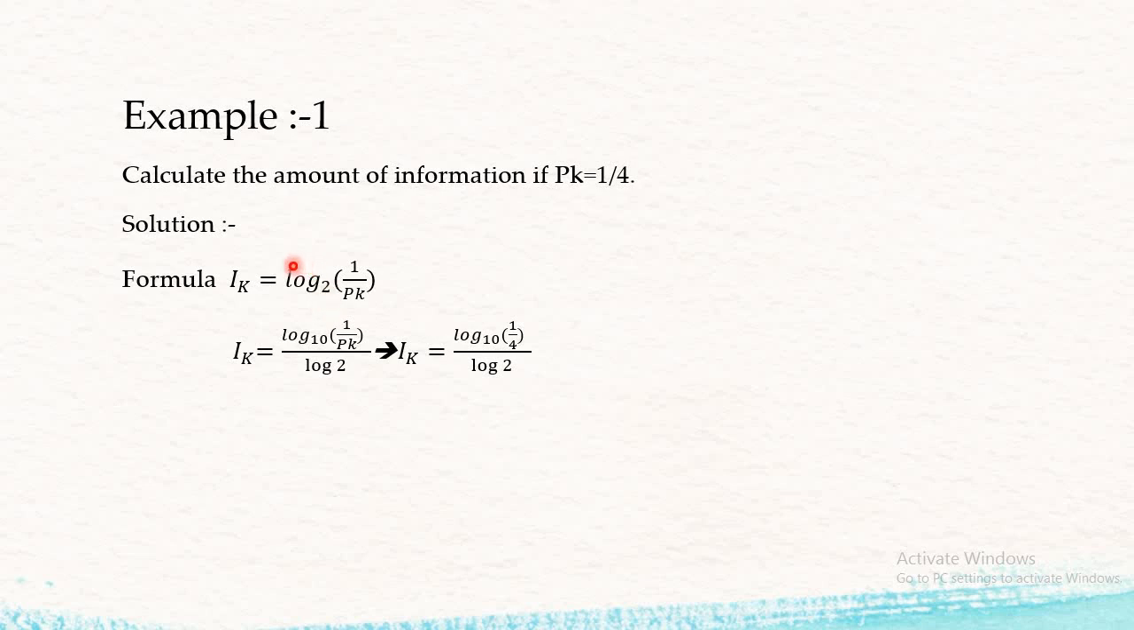So how to take log to the base 2? That is log 10 divided by log 2. Then what is the information? Log to the base 10 of 1 by 4 divided by log 2 comes out to be 2 bits. So 2 bits is the information carried if the probability of occurrence is 1 by 4.